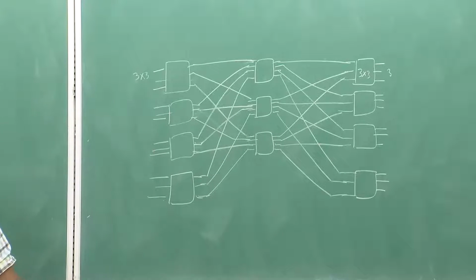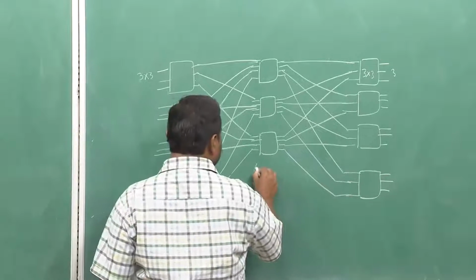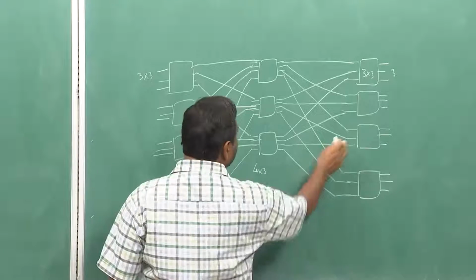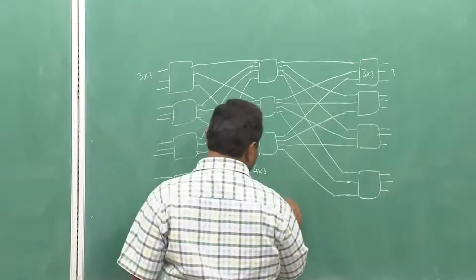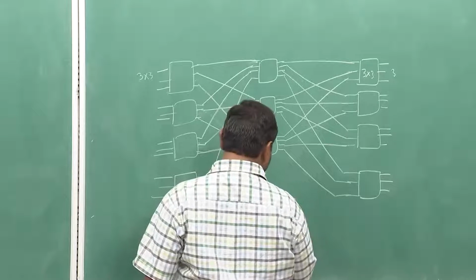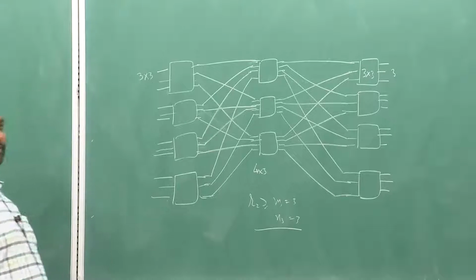This is a reasonably non-blocking switch. So, these are 4 by 4, 3 of them. R2 here is greater than or equal to M1 or N3, both are 3 actually. So, R2 has been taken as 3. So, this is a reasonably non-blocking switch.